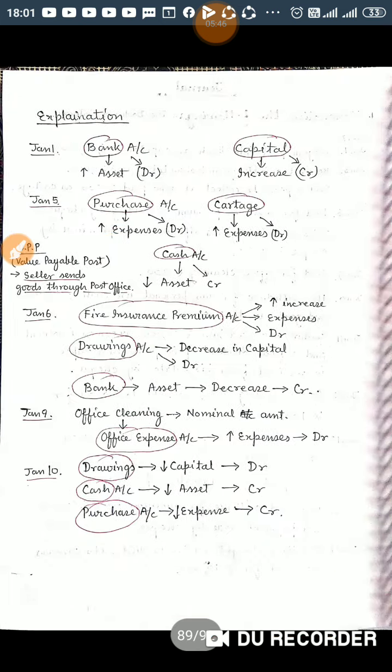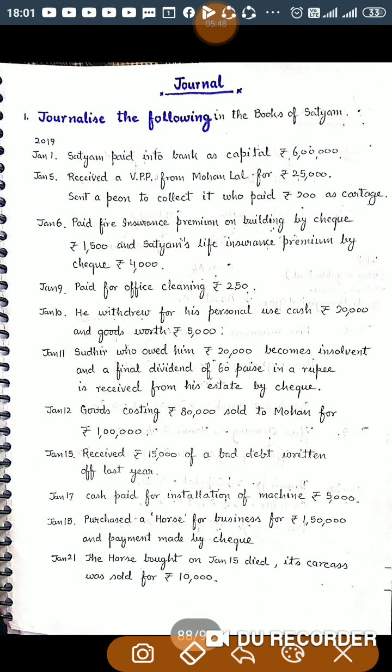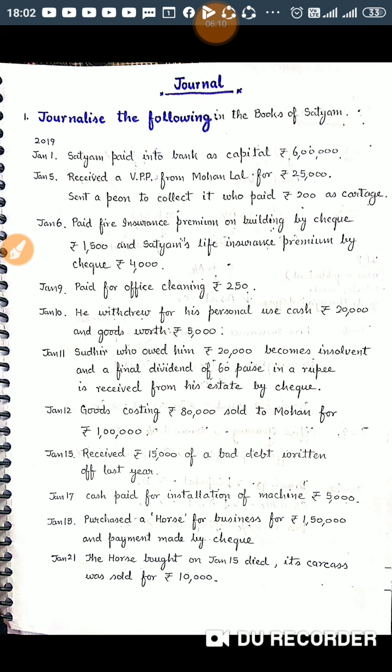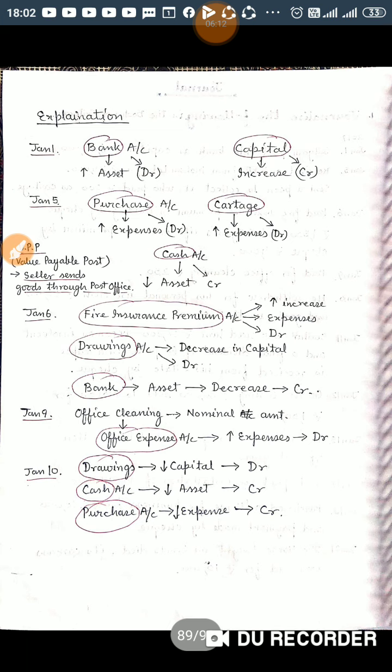Now I'm taking the next one. January 5, received a VPP from Mohan Lal for rupees 25,000, sent a peon to collect it, and he paid rupees 200 as cartage. So now there is a concept.